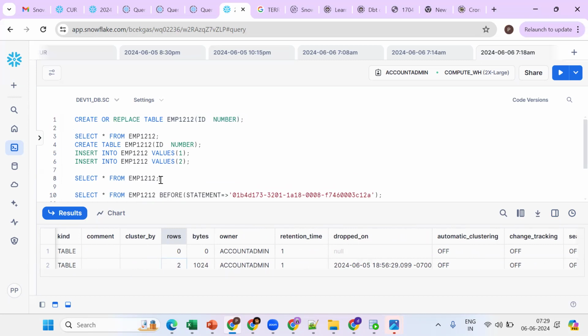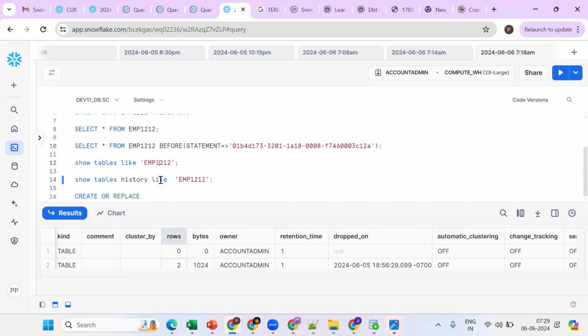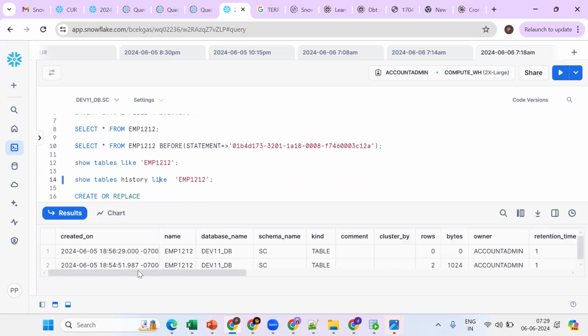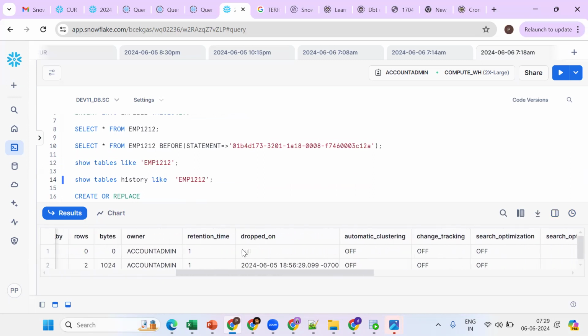Now the requirement is that I want to get the previous table. So in show tables you get what? You get active tables as well as dropped tables. How can I get the dropped table? See, we'll get a column. If a value is there in that column, it's an old or dropped table. If it is null, it's an active table.